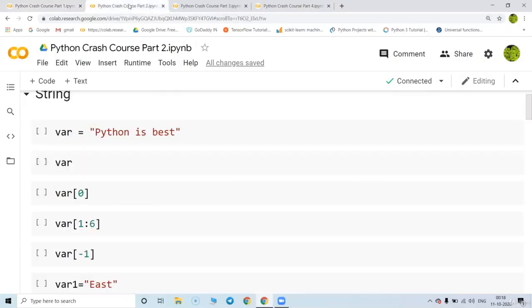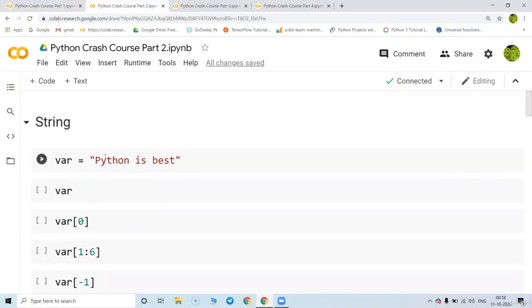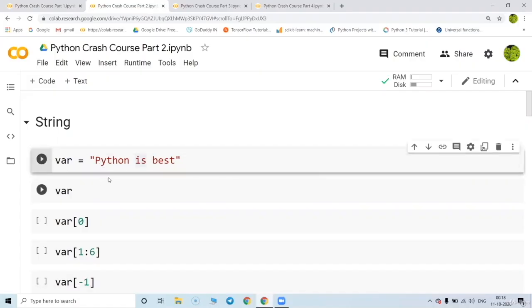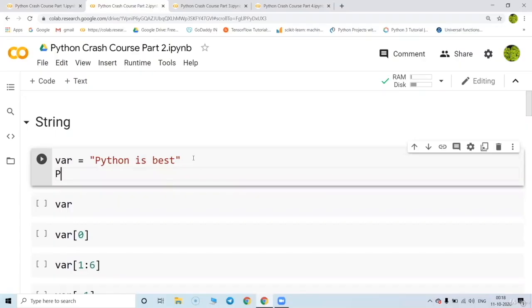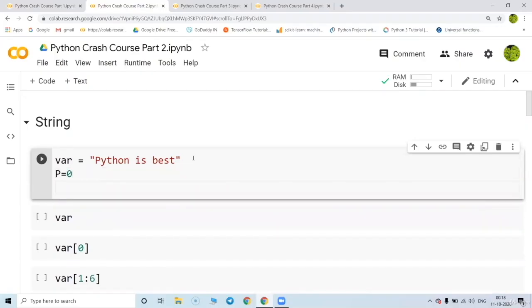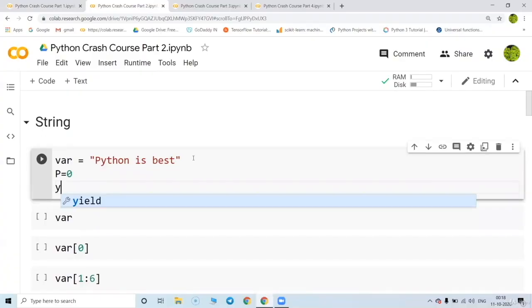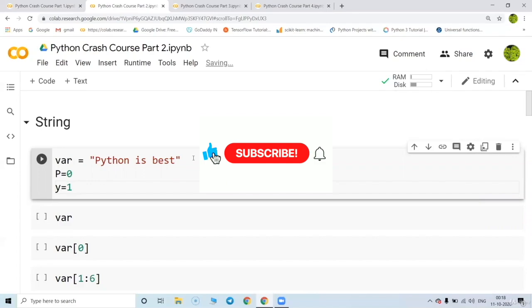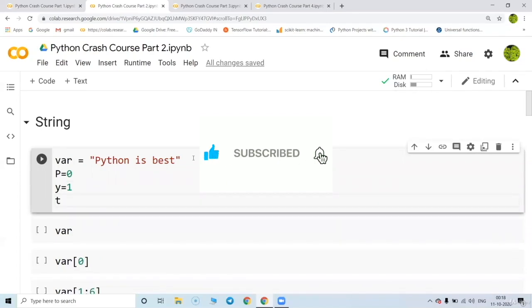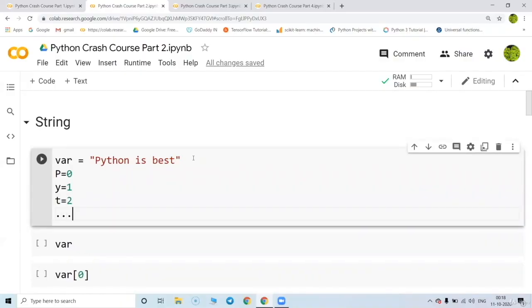Let's move ahead. I'm going to start with a string now. Suppose "Python is best" is one string I have defined. In this, the P is considered to be location 0. When I take the next one, that is Y, Y is considered location number 1. Next, when I take the T, T is considered location or index 2, and so on. Okay, great, now this is clear. Let me put a hash over here so it won't generate an error, because these are comments. So now the indexing is very clear to us.